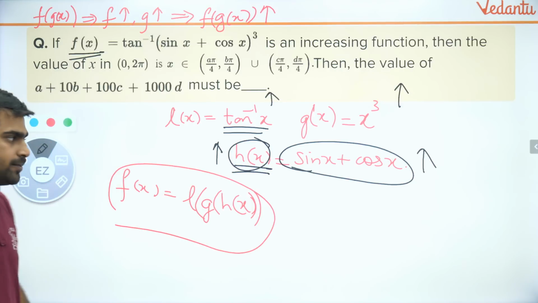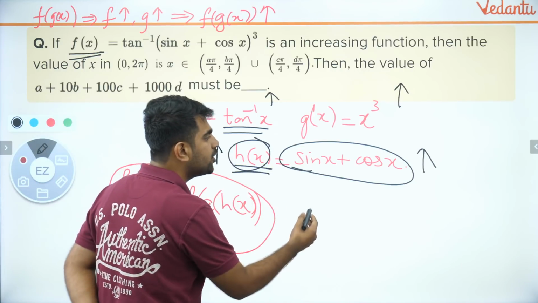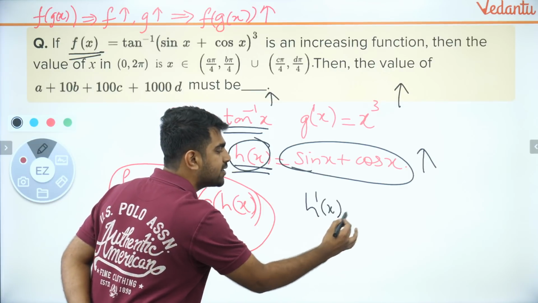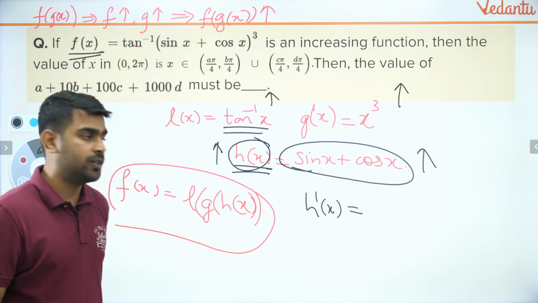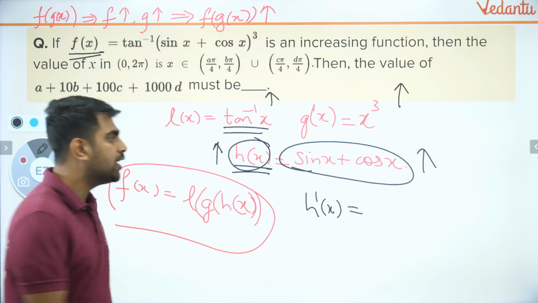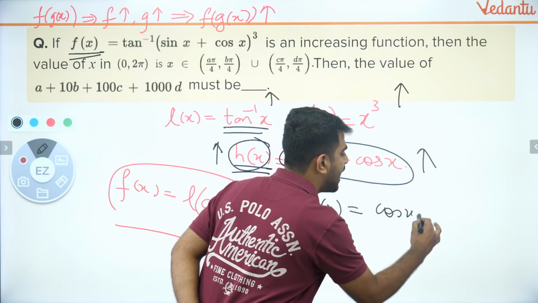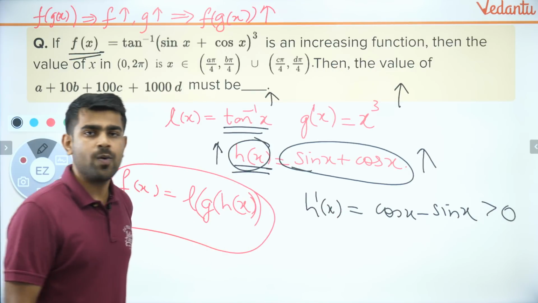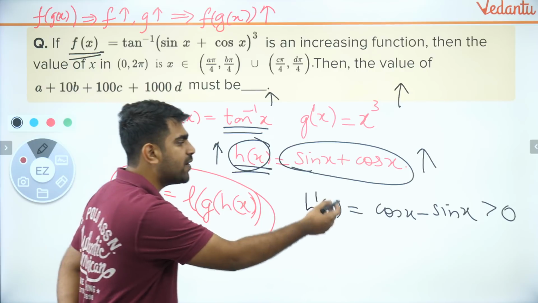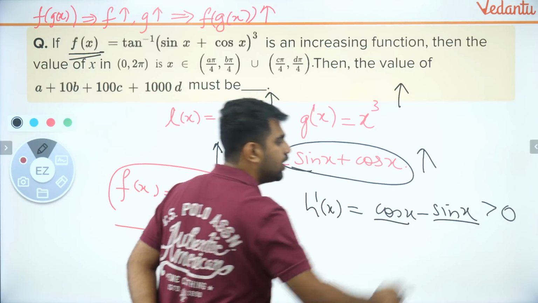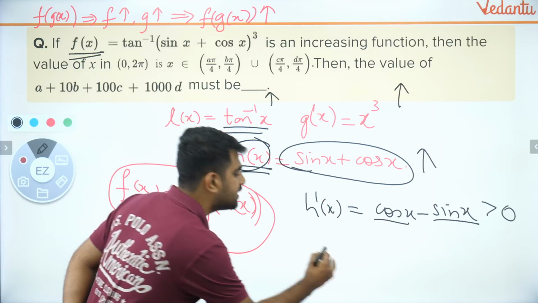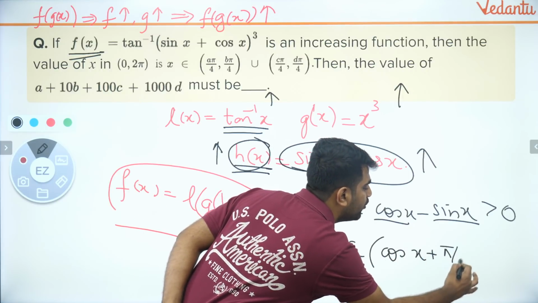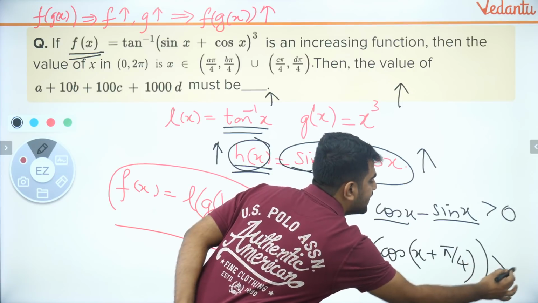Okay, let's get going. So here I want to figure out where is my h of x increasing. So for that I will do what Arzu told and what Tejas told. I am going to take derivative of h of x, which will be what? Cos x minus sin x. So where is cos x minus sin x increasing? Wherever it is greater than 0. So wherever cos x minus sin x is greater than 0, I will have my answer. So I can say this is nothing but root 2 times cos of x plus pi by 4. I want this to be greater than 0.